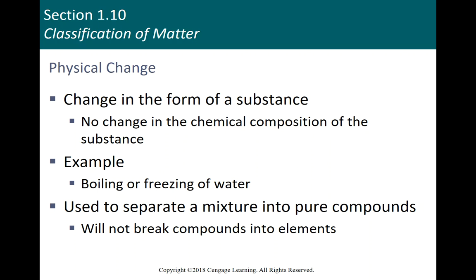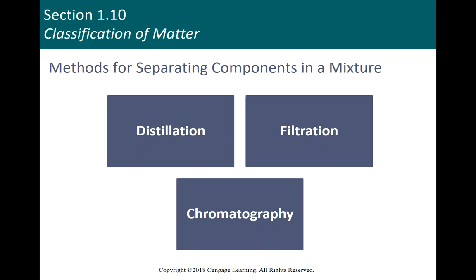We do these physical changes to separate mixtures into pure compounds. We can actually get down into elements when we use physical changes, but we cannot go lower than that. So we cannot actually break those compounds down into elements, but if one of the parts of the mixture was an element, then we can get an element out of it. So let's look at three ways of separating mixtures.